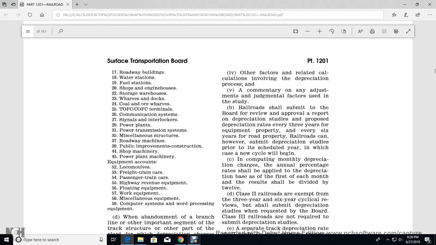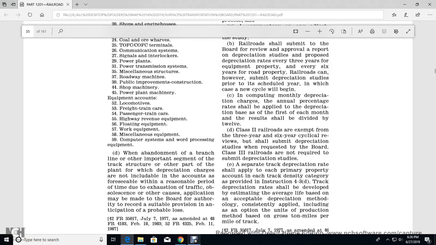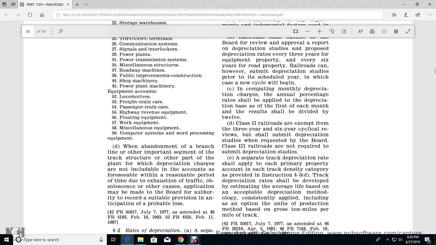The annual percentage shall be applied to the depreciation base on the first of each month, and the result shall be divided by 12. Class 2 railroads are exempt from the 3 year and 6 year cycle reviews, which shall be submitted with the depreciation studies as requested by the board. Class 3 railroads are not required to submit depreciation studies.